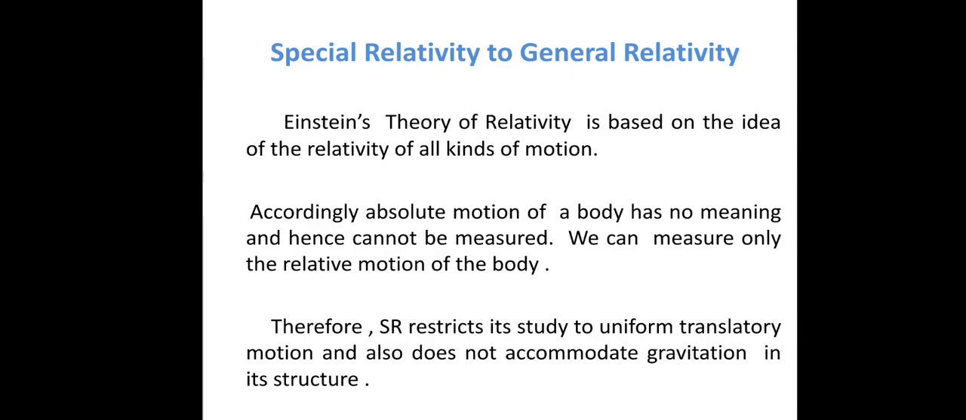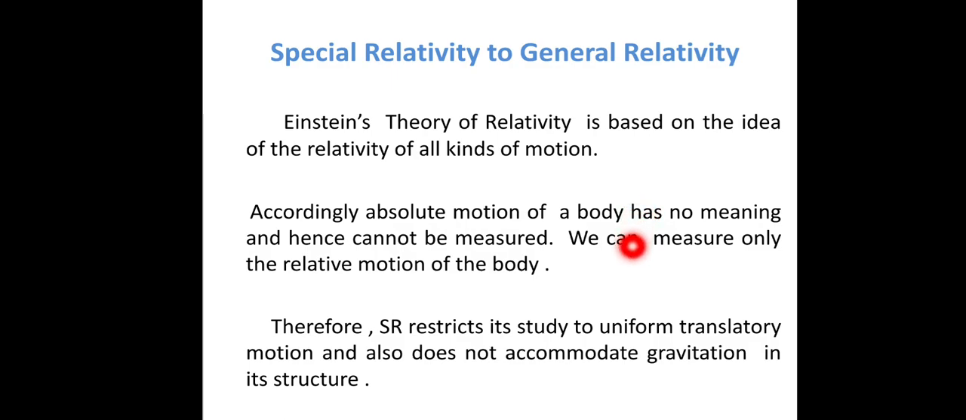Einstein's theory of relativity is based on the idea of the relativity of all kinds of motion. Accordingly, the absolute motion of a body has no meaning and hence cannot be measured. We can measure only the relative motion of the body. Here, absolute motion of a body has no meaning in the sense that